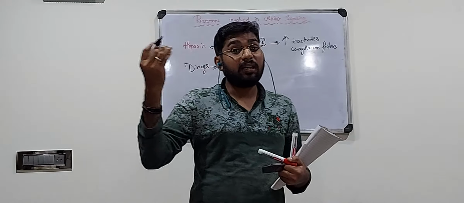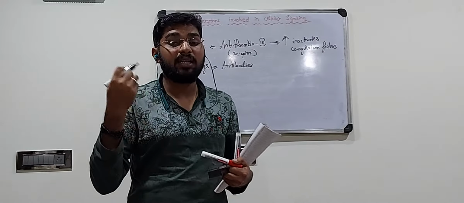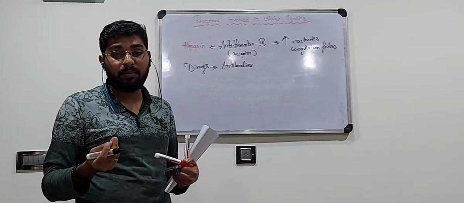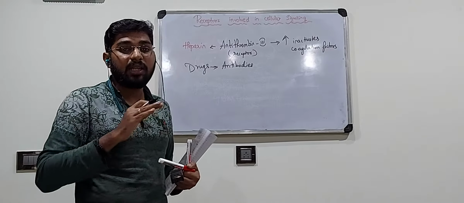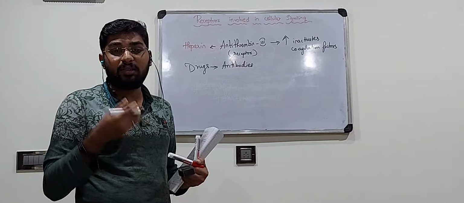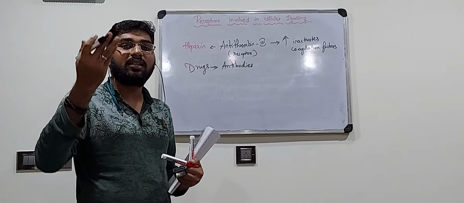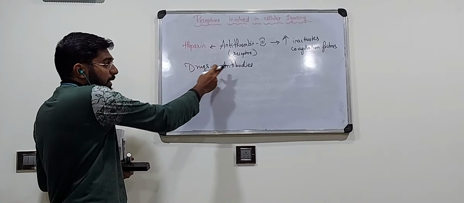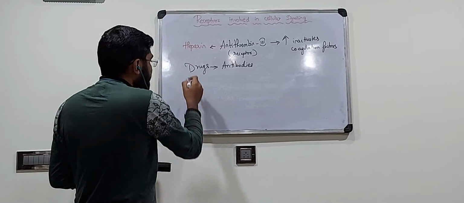They might trigger certain cellular responses, inflammatory or immunological responses, or they might reduce maybe fever. So drugs binding to antibodies is one such example.